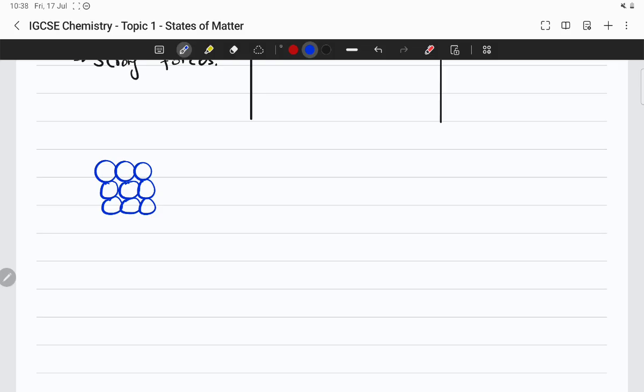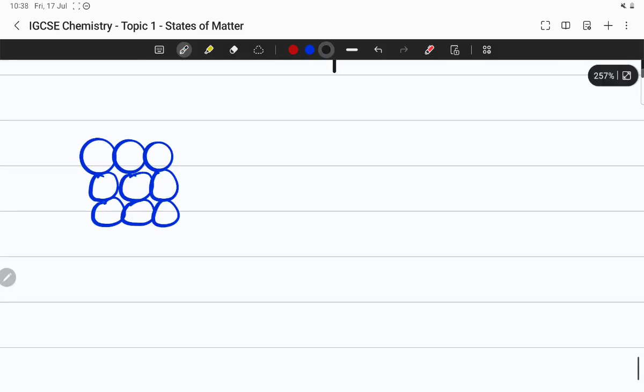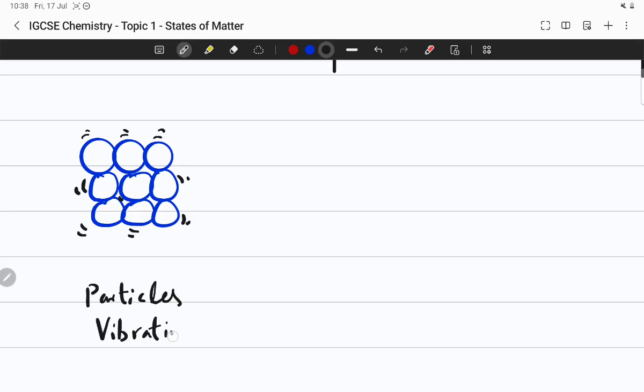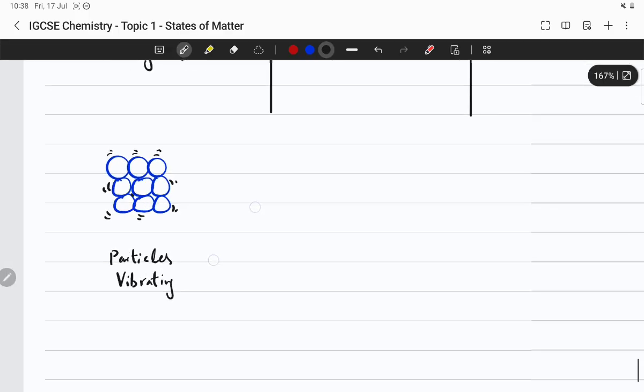They might ask you to draw it, but these particles are basically vibrating, very mildly vibrating at their position. They are vibrating. Particles are vibrating.